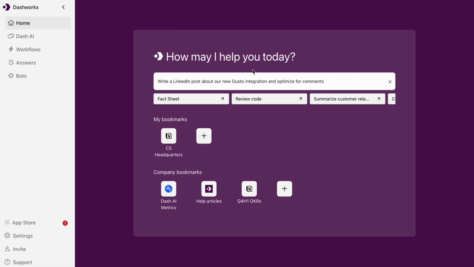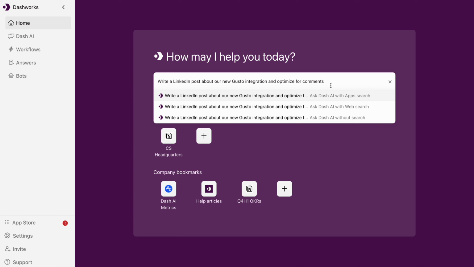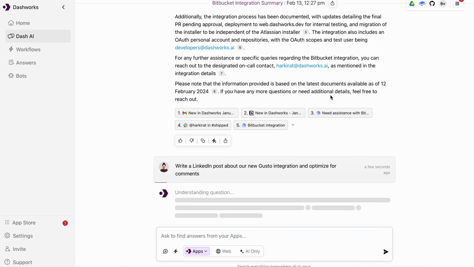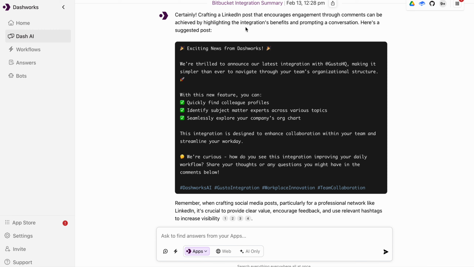In this query, I'm asking Dash AI to write a LinkedIn post for me about one of our new integrations and to optimize for comments. This is going to pull information from across my company's internal knowledge base and surface some examples for me that I can use within LinkedIn. I can easily copy this response, paste it into LinkedIn, and I've saved myself a ton of time.